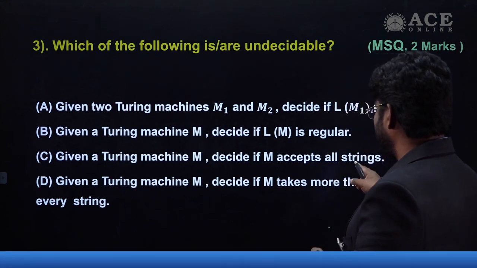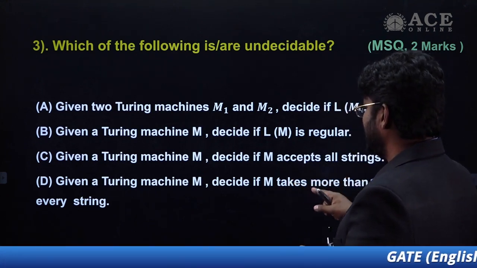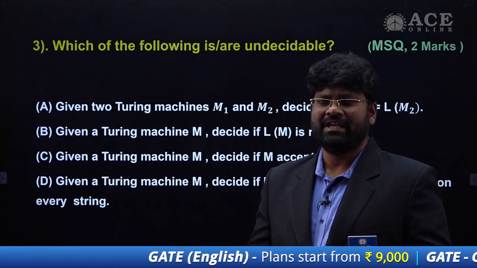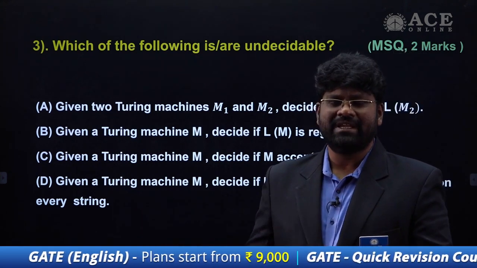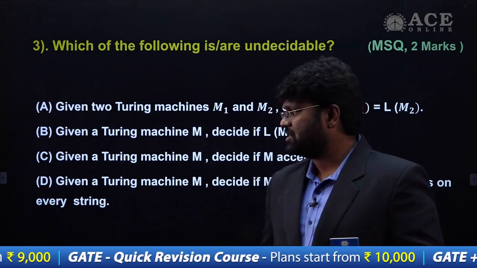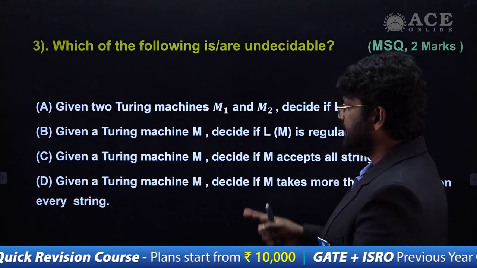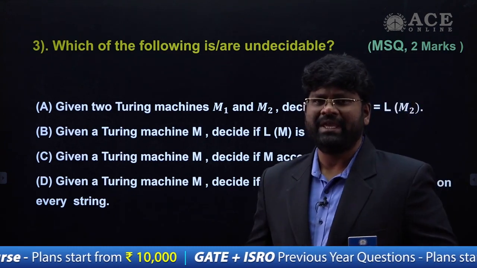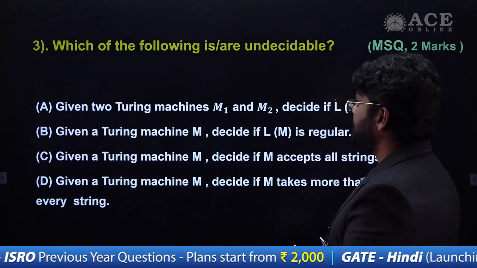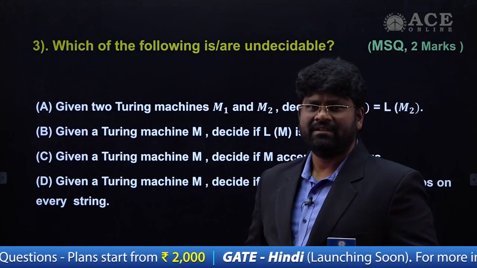But for L dash values also we have to decide. So the statement of the problem here: given a Turing machine M, decide if M accepts all strings. All strings are the combination of L members and L dash values. That's the reason we are picking option C, also an undecidable statement. Altogether for this problem, statements A, B and C are undecidable problem statements.